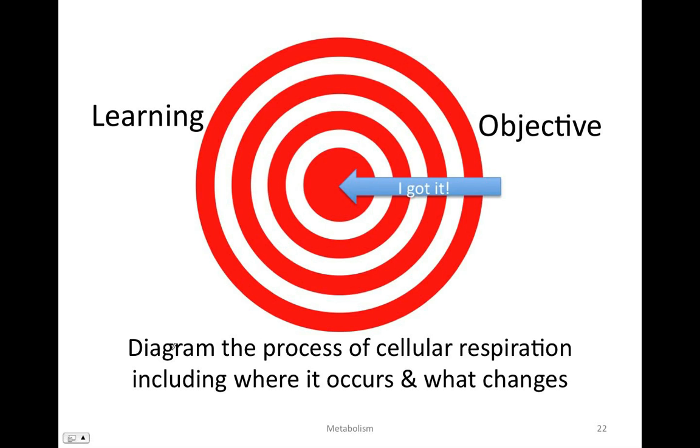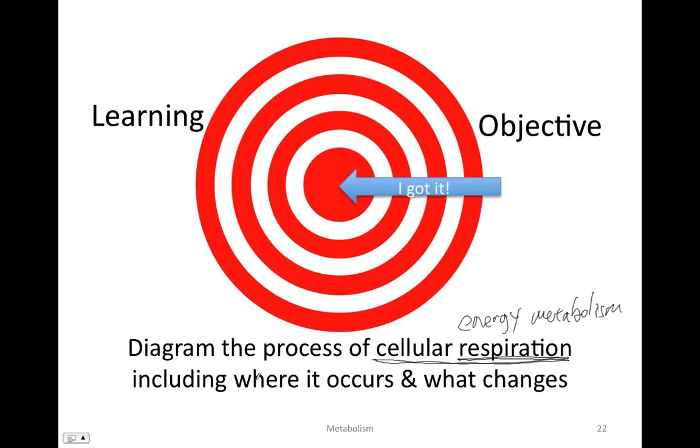So this learning objective is about the process of cellular respiration. Respiration means breathing, but it means the changes of energy metabolisms. Cellular energy being changed. The product of cellular respiration is ATP.